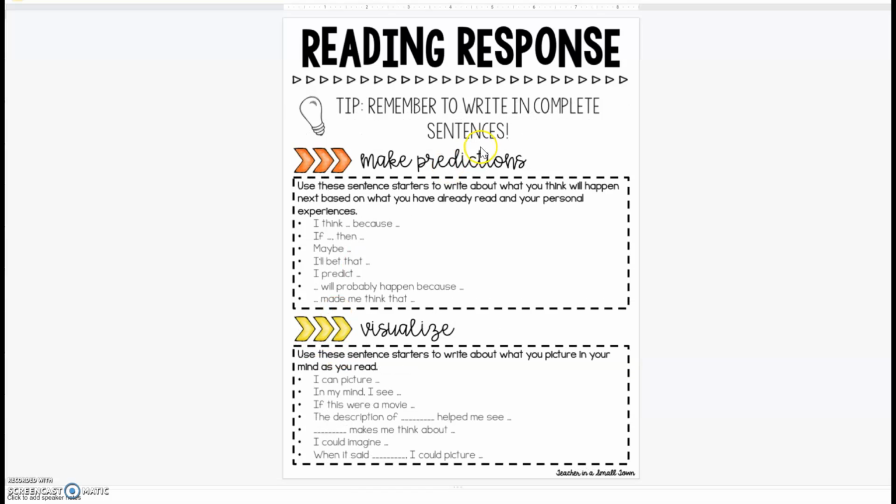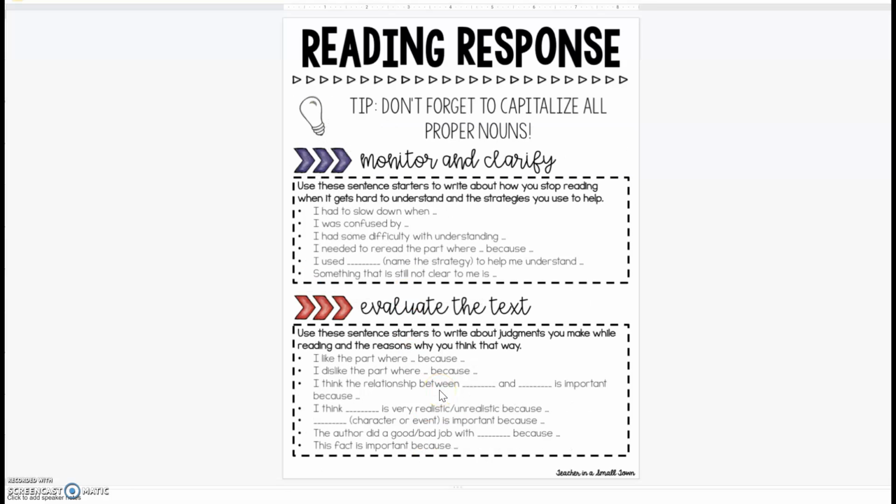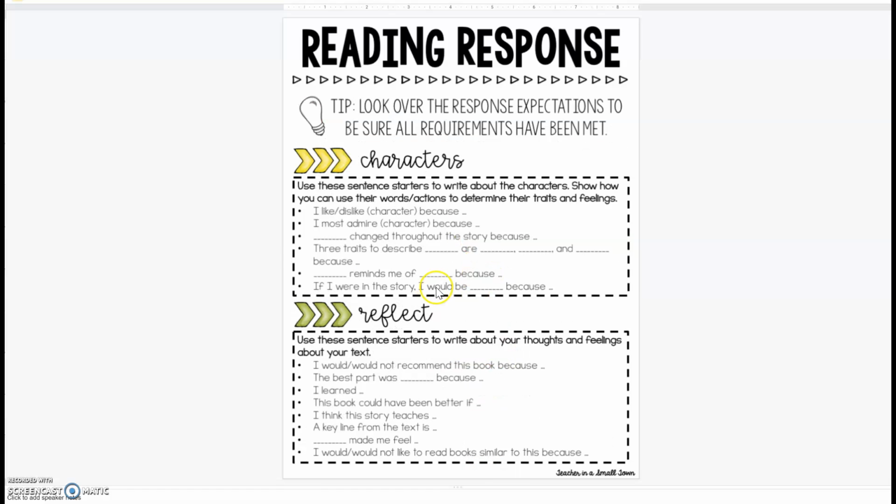Slide 3, make predictions, and there's some sentence starters with making predictions. Visualize, there's some sentence starters with visualize. Make connections, sentence starters. Infer, sentence starters. Monitor and clarify, sentence starters. Evaluate the text, sentence starters. Summarize, sentence starters. Author's craft, sentence starters. And then finally, characters, sentence starters. So tell me about the characters. And then reflection, sentence starters.